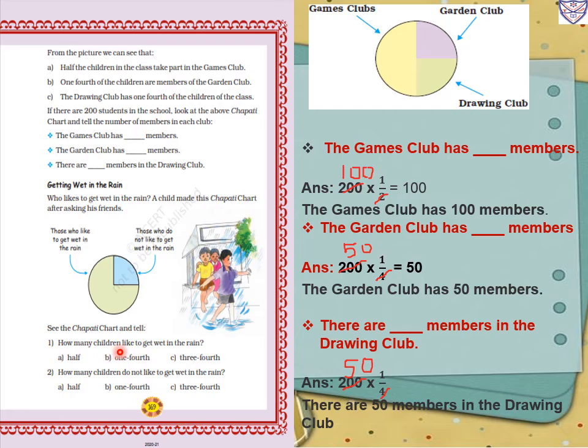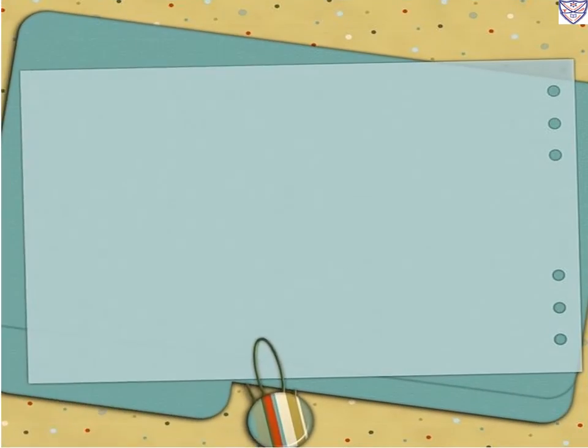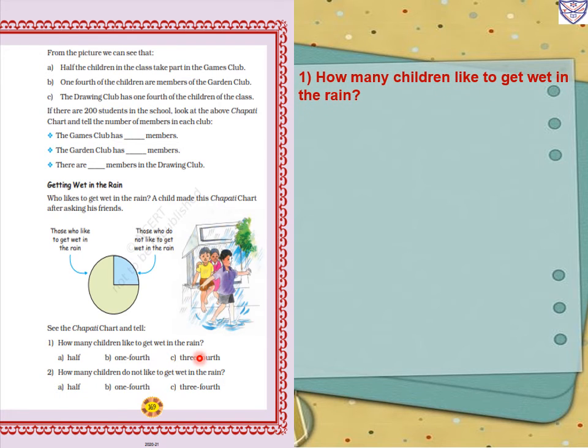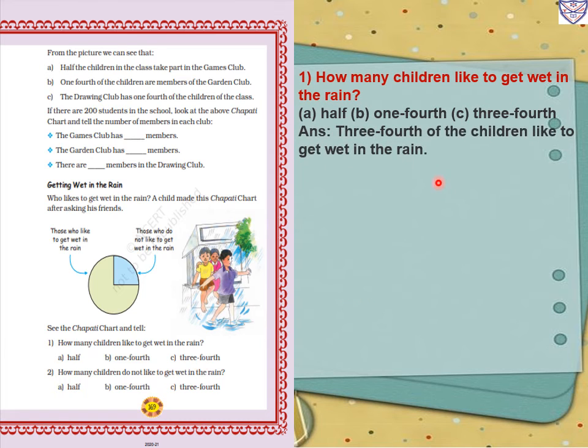Number 1, how many children like to get wet in the rain? So that is A, half, B, 1/4 and C, 3/4. Which one will be correct? That is 3/4. So our answer is 3/4 of the children like to get wet in the rain.